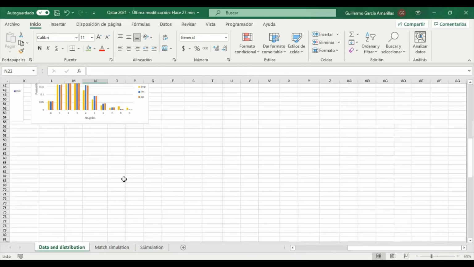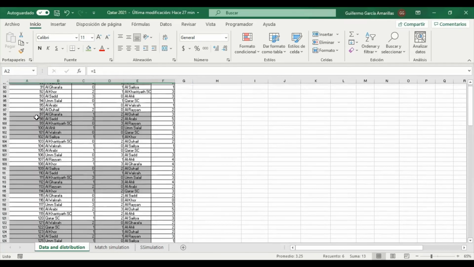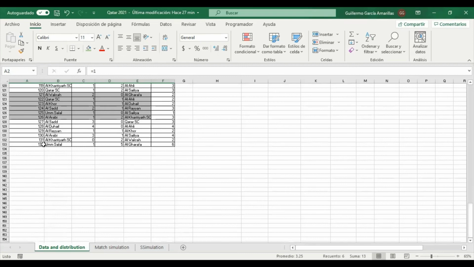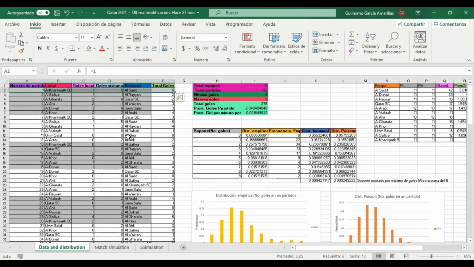In this case, we have the results of the games per season, per week, in the first, second, third match, all the way around to the 132 match. And these results come from crossing each team with the other one 2 times, one away and one for local.